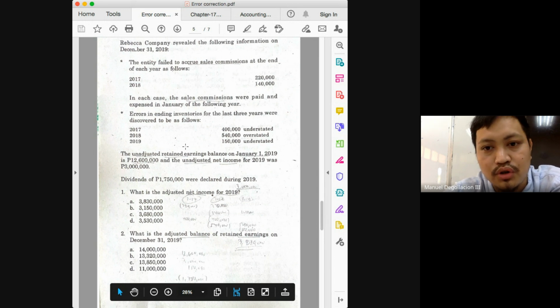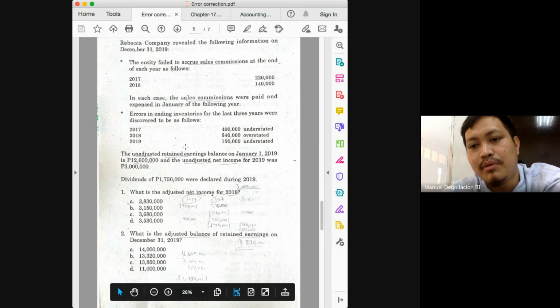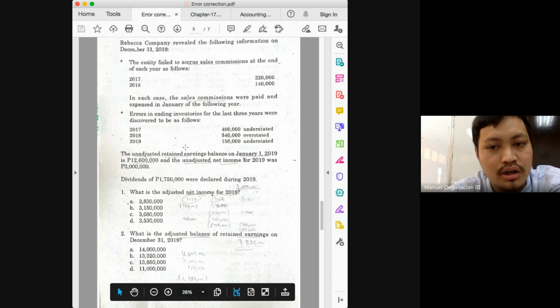Your cost of goods sold would be overstated. And if your cost of goods sold is overstated, what will happen to your net income? Your net income would be understated. And how do we correct an understatement, class? By adding or increasing it equal to the amount of understatement. So what else do you have to do? Add 150,000 to the 3 million representing the understatement in your 2019 ending inventory.